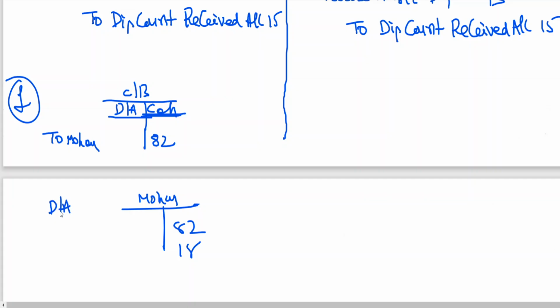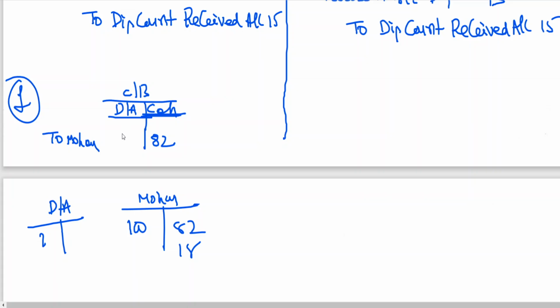Discount allowed account is missing. But Mohan account is 100 rupees, due from Mohan. He has paid 82 rupees. You have given discount allowed, but you have not debited discount allowed. The reason is you have missed discount allowed. A cash book serves as a general, no? When the entry is missing in general, the ledger also is missing. So that means it's a partial omission. Cash book serves as a general as well as ledger.